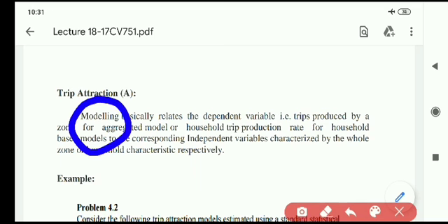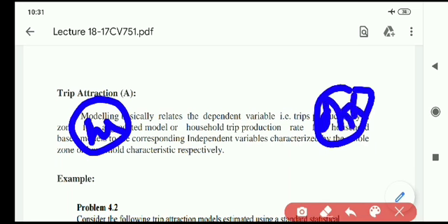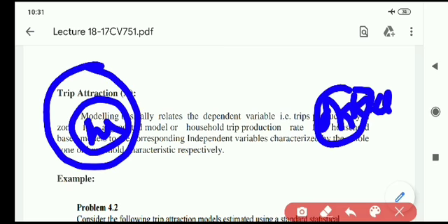Let us consider a residence and an office. This residence is at ward number or zone number 1, whereas this office is at ward number 6.